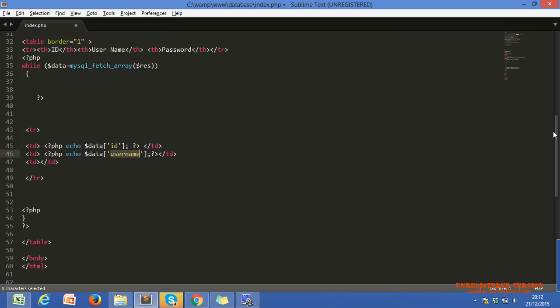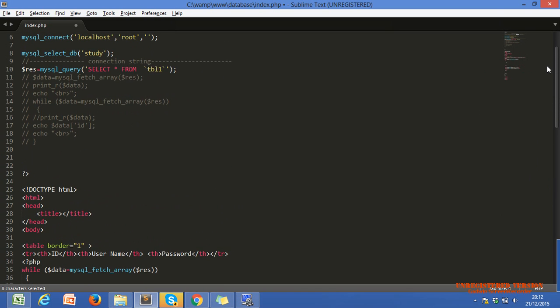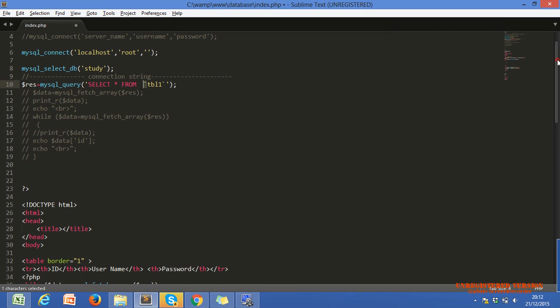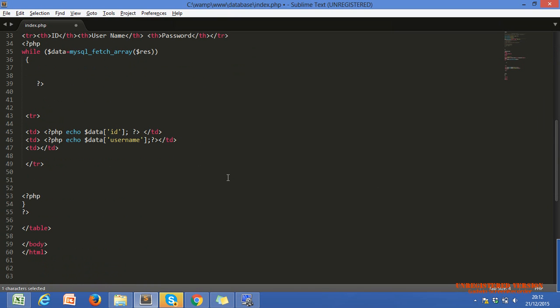The tilde symbol, we have to use it only when we want to execute the SQL statement. This is the SQL statement. The tilde symbol is only used within this SQL statement, nowhere else. If we want to execute an SQL statement, we use it around the column name and the table name. Okay, Nazar? This returns a simple indexed array or associative array. Within the associative array, we get the key value within simple single quotes, nothing else.